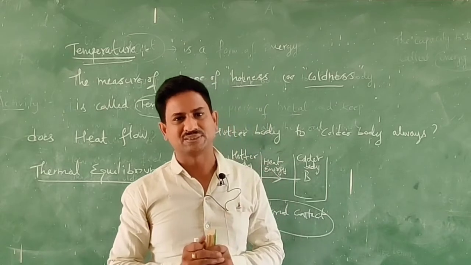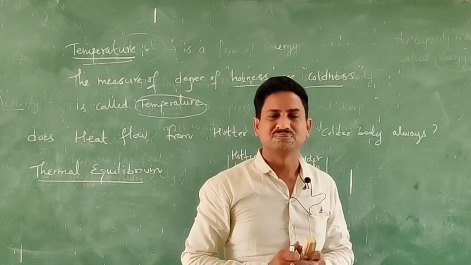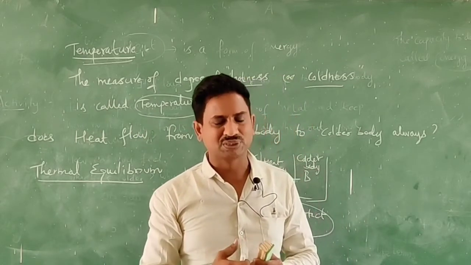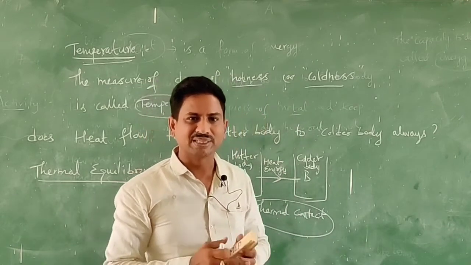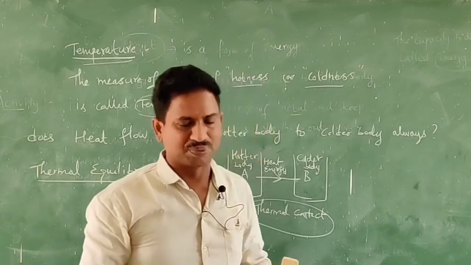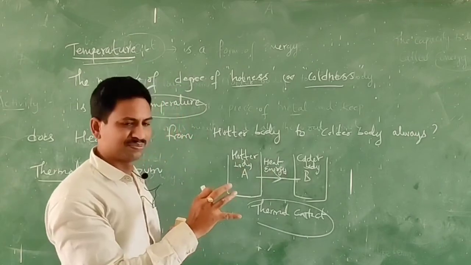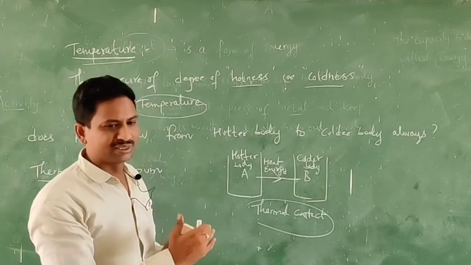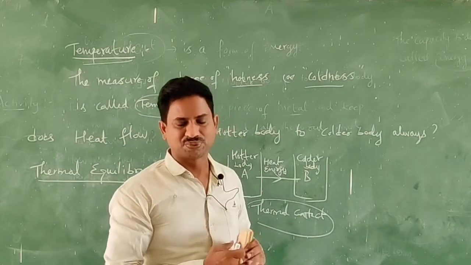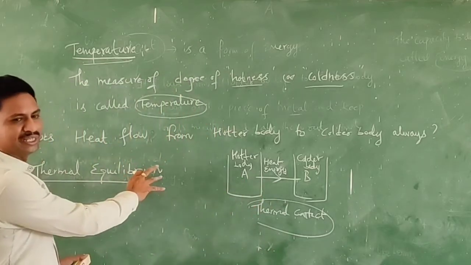Both the bodies attain the same heat energy. That means they are at the same temperature. When both the bodies attain the same temperature, heat flow will stop from body A to body B. At that state, heat energy is neither transferred nor received from one body to another, and this state is called thermal equilibrium.